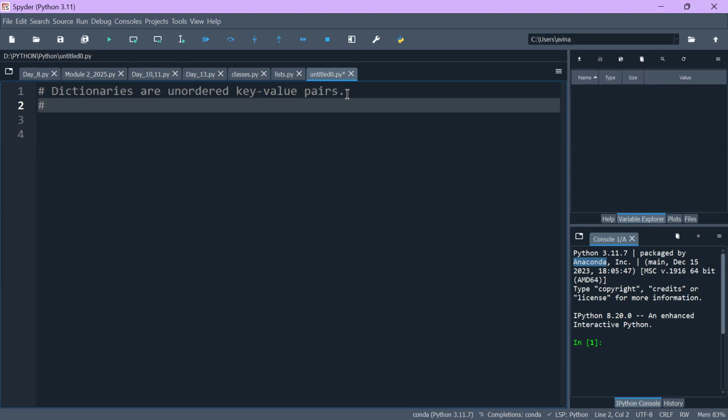Another thing related to dictionary, the most important point, is keys are mutable, whereas values are immutable in nature. Okay, so what do you mean by this? Sorry, it's my bad. Keys are immutable and values are mutable. So you can change the values inside the dictionary. You can't change the word.